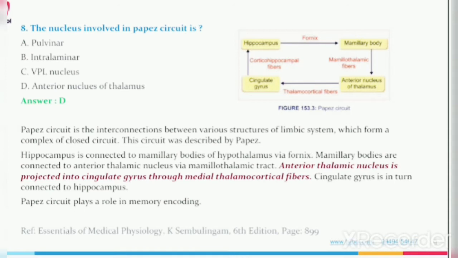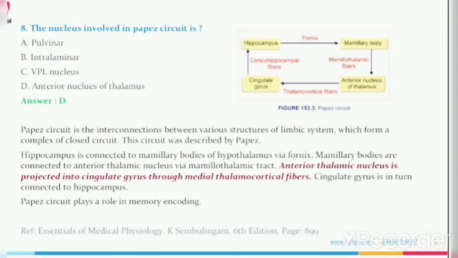Papez circuit is the interconnections between various structures of limbic system, which form a complex closed circuit. This circuit was described by Papez. Hippocampus is connected to mammillary bodies of hypothalamus via fornix.